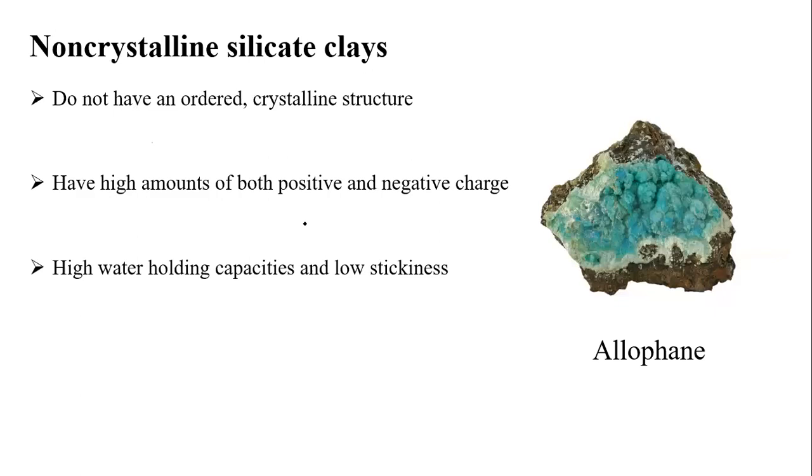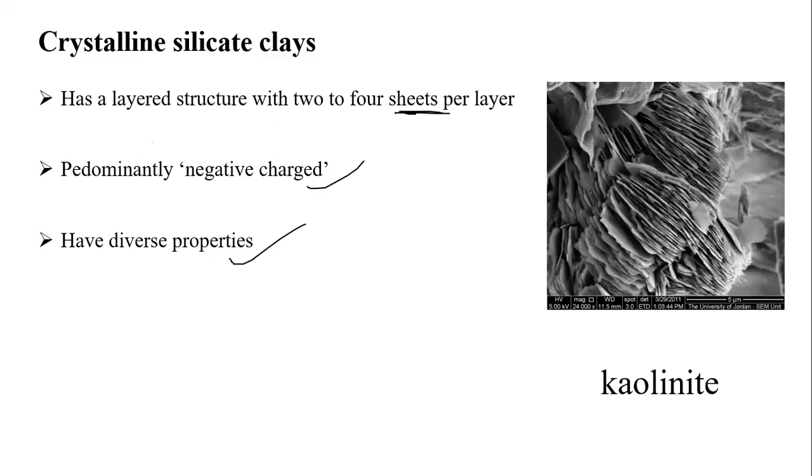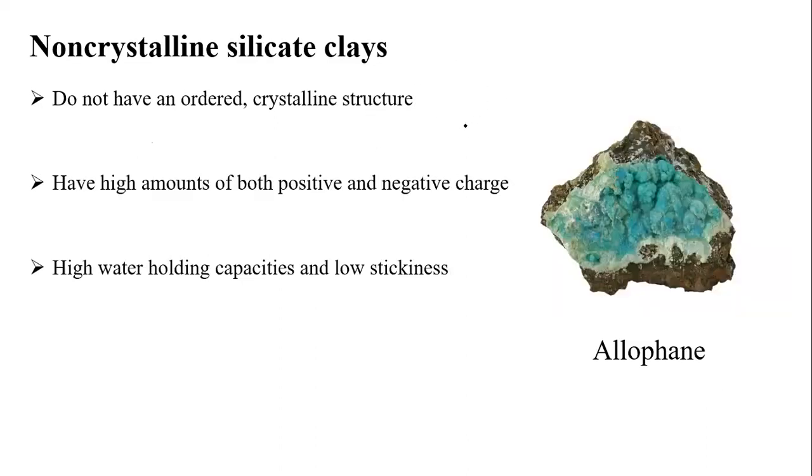But here, students, in non-crystalline silicates, you cannot find any ordered crystalline structure. You cannot find any ordered structure, but in the earlier one you can see a very proper arrangement of structures. Here we will have a high amount of both positive and negative charges. High water holding capacity and low stickiness will be there. Allophane is your best example for the non-crystalline silicate. You cannot find any crystalline structure.